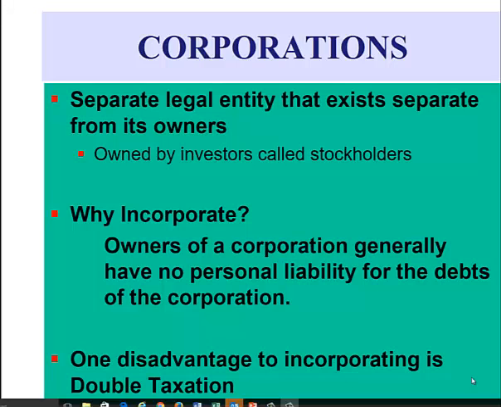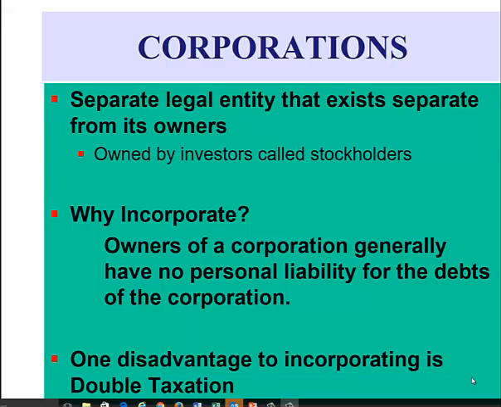owners. If a sole proprietor runs up a substantial amount of business debt, the sole proprietor can be held personally liable for that debt. All of his or her personal assets are at stake. If a corporation runs up a substantial amount of debt, the owners are not personally liable. The most that owners of a corporation can lose is their investment in that corporation, not their personal assets.